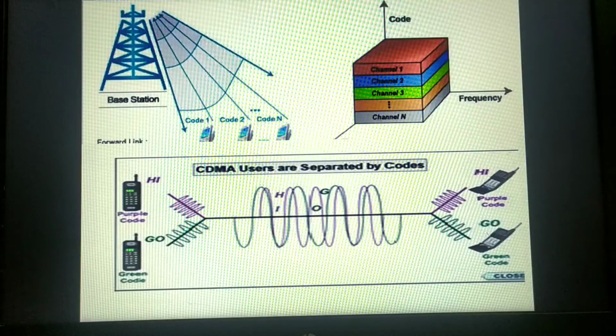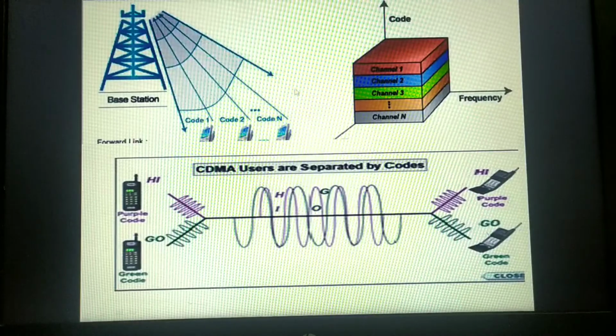And all the users will transmit the data in the same wideband chunk of the spectrum. As I said, all the end users will send the data in the same width of this band. If this band is of 200 kilohertz, then all the end users are capable of sending and receiving the data with the 200 kilohertz frequency only.